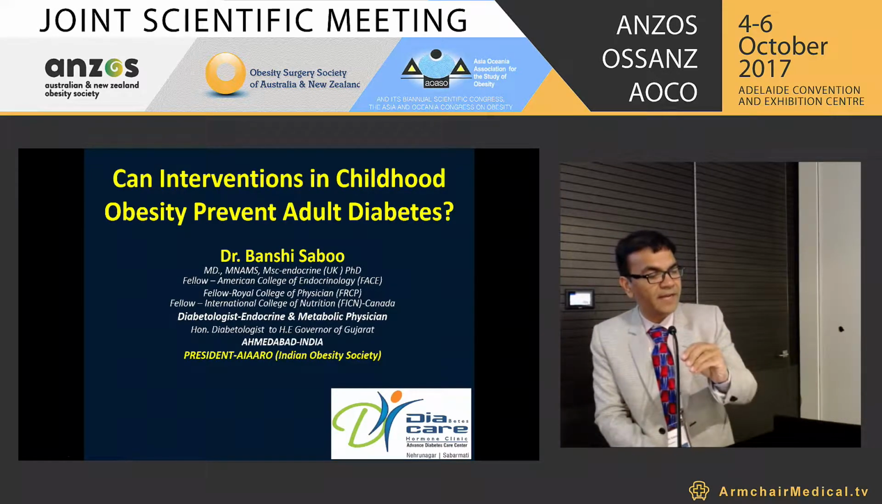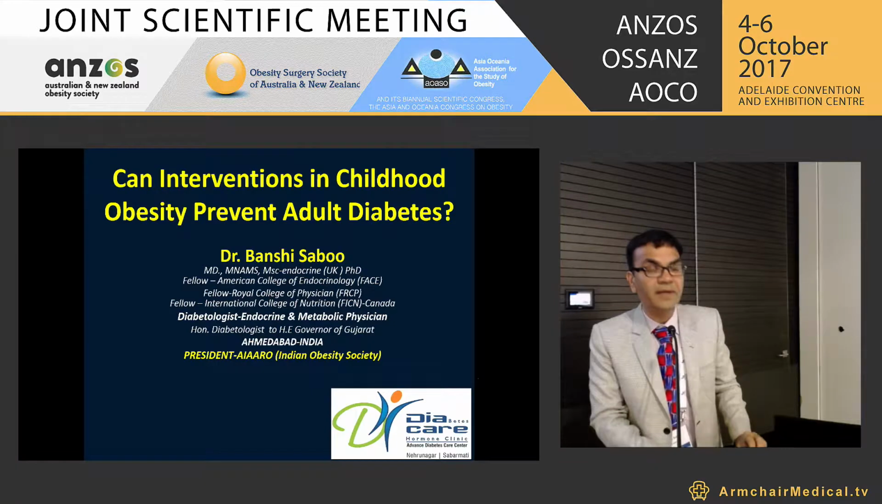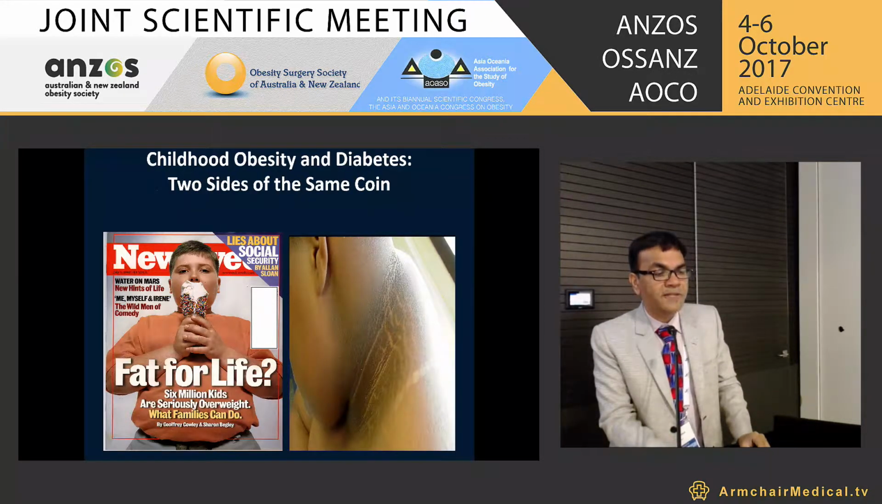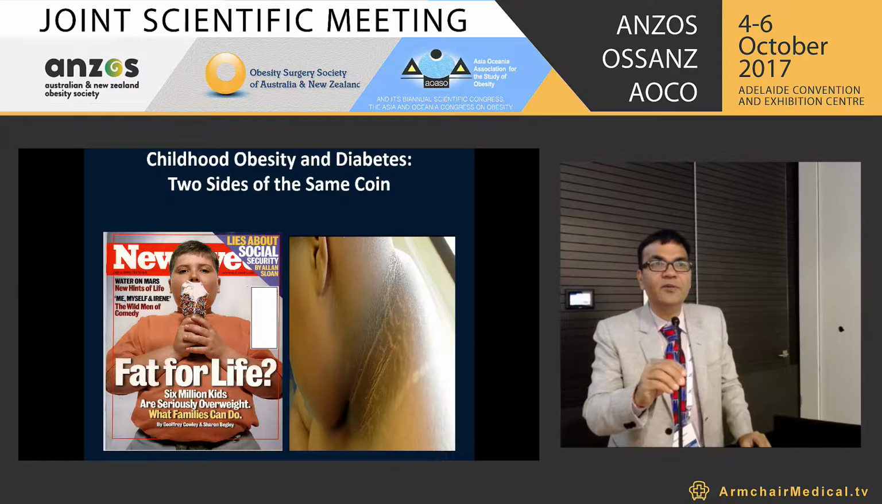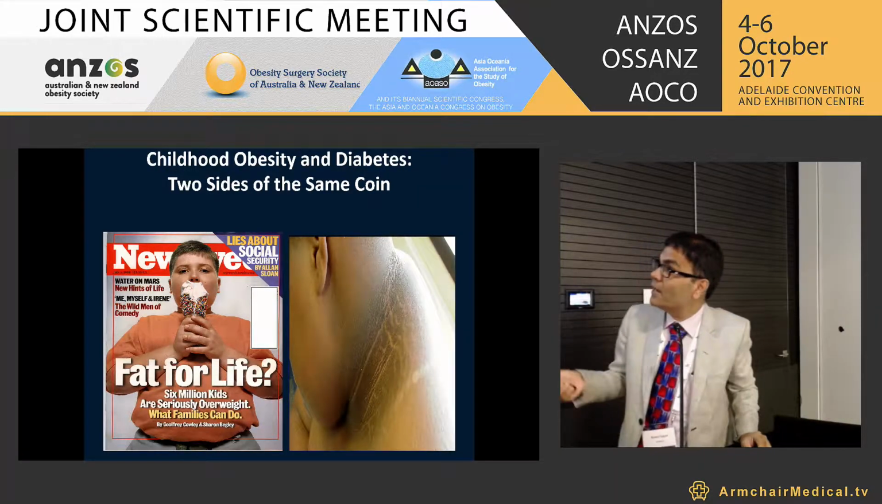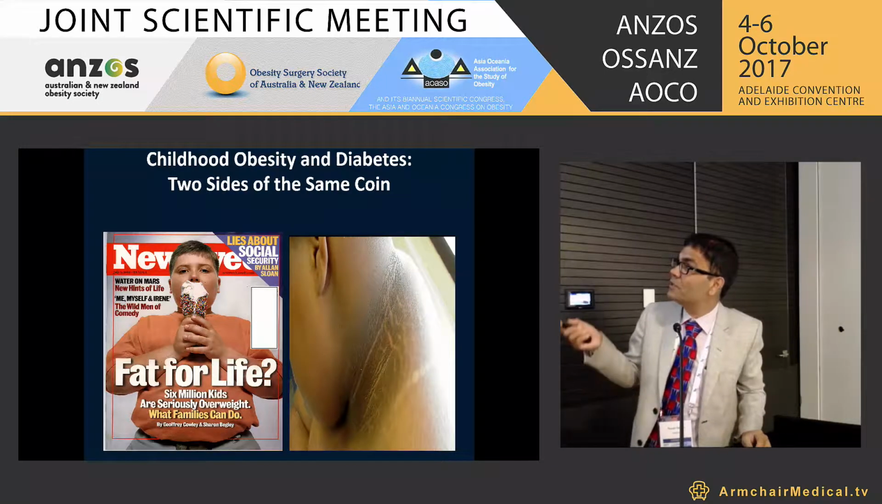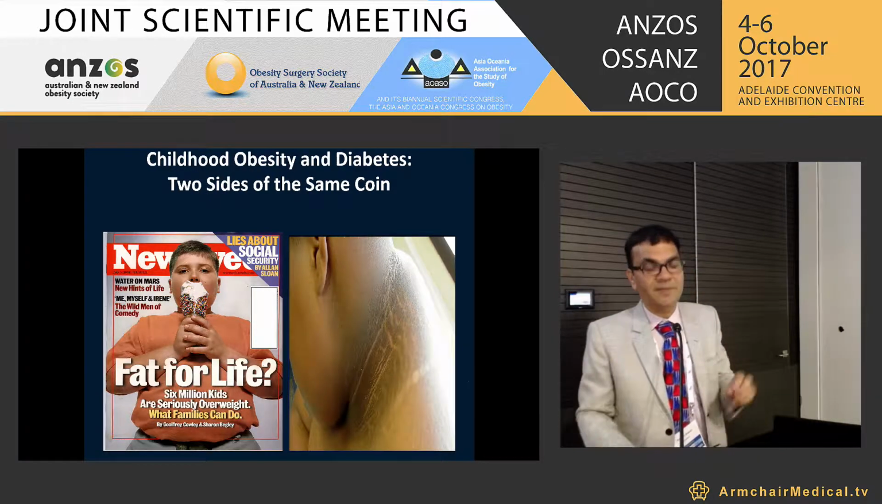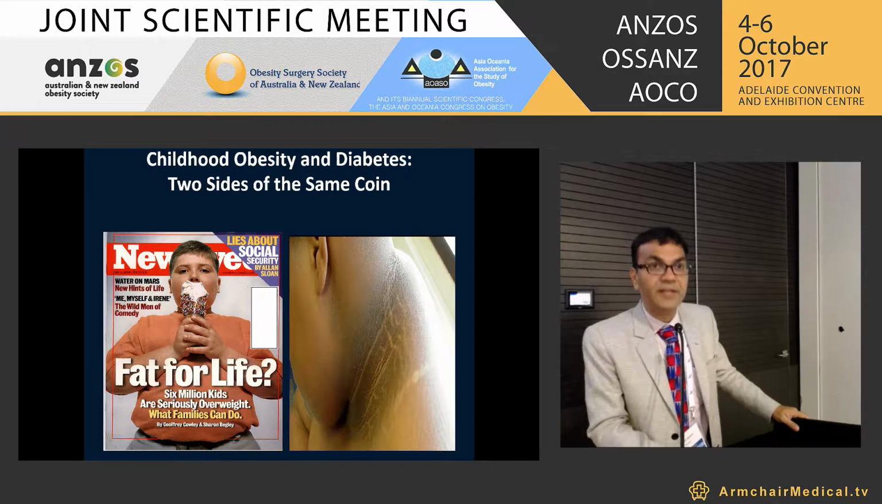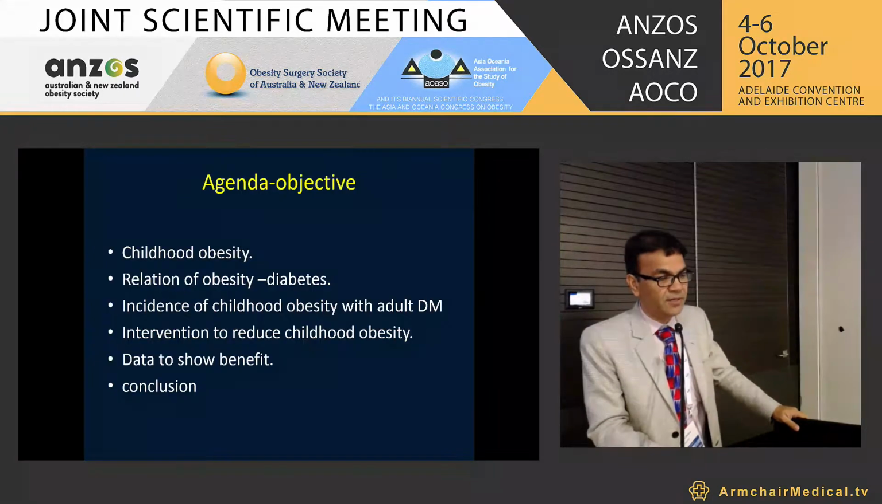What I am going to talk about in the next 15 minutes is: can intervention in childhood obesity prevent diabetes in adulthood? Childhood obesity and diabetes, you can say, are two sides of the same coin. Here you can see this photo. I'm sure you must have seen it multiple times, but at the same time you might have seen many children with acanthosis nigricans, also with significant insulin resistance.